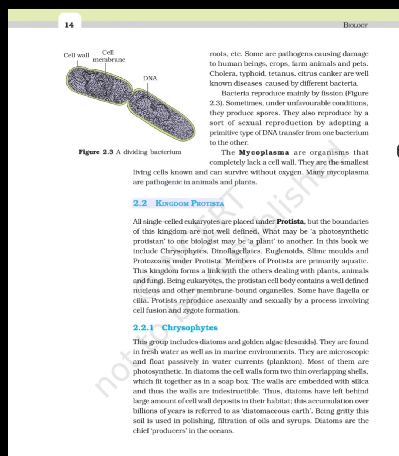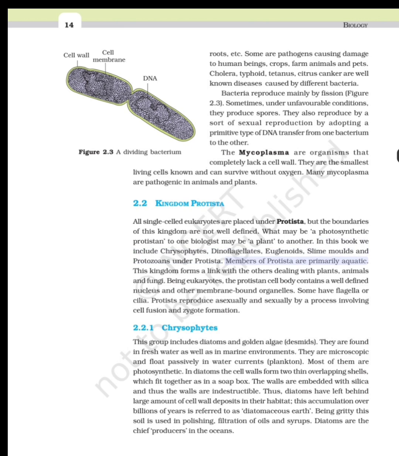2.2 Kingdom Protista. All single-celled eukaryotes are placed under Protista, but the boundaries of this kingdom are not well defined. What may be a photosynthetic protist to one biologist may be a plant to another. In this book we include chrysophytes, dinoflagellates, euglenoids, slime molds and protozoans under Protista.